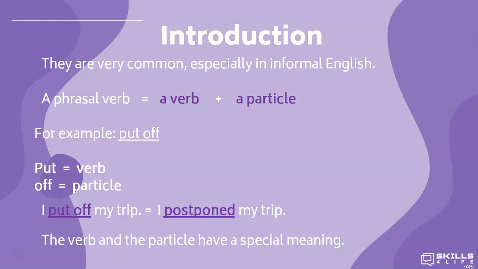In put off, we have the verb put and the particle off. Let's see an example. I put off my trip. It's the same as if I say, I postponed my trip. Notice that the verb and the particle have a special meaning. Let's continue.